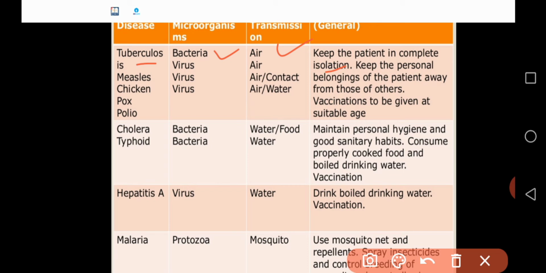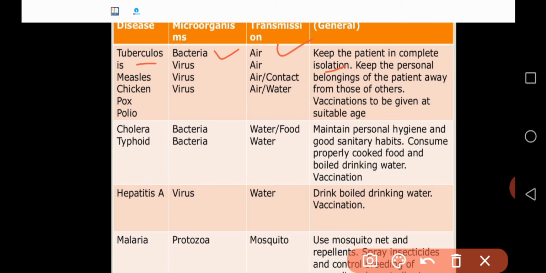Similarly chicken pox, that is also caused by a virus. How is it possible? Through air or contact. And also vaccinations are there. Polio is also caused by a virus, through air and water. So we can prevent polio by taking the vaccination, to be given at a suitable age.